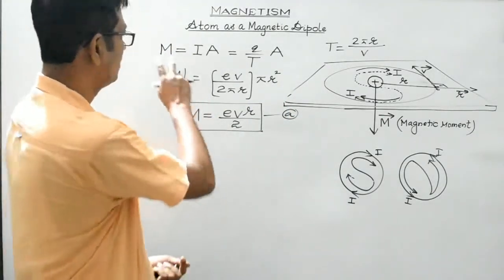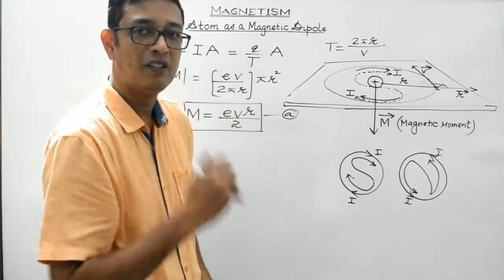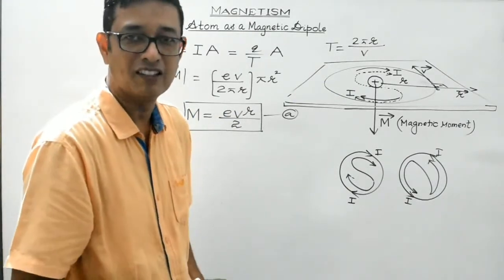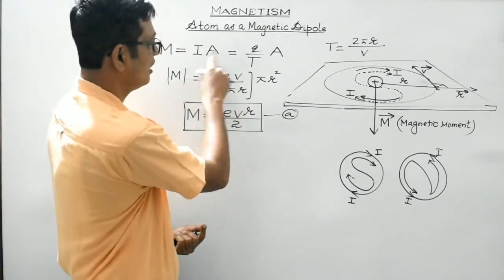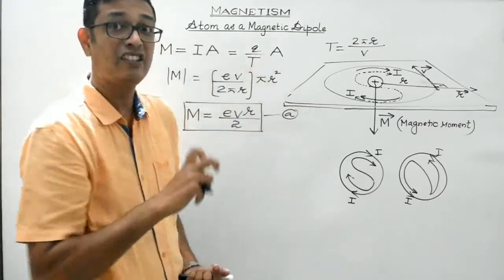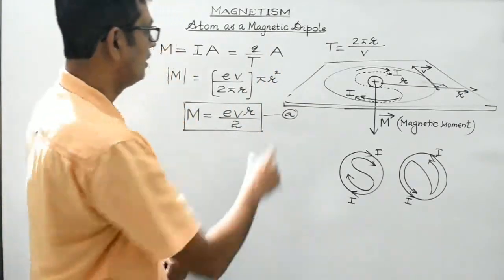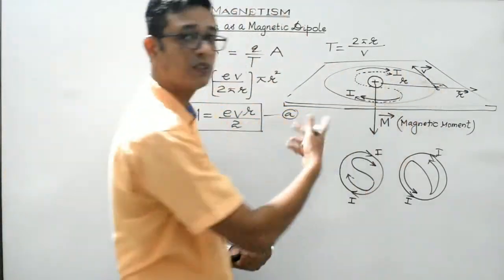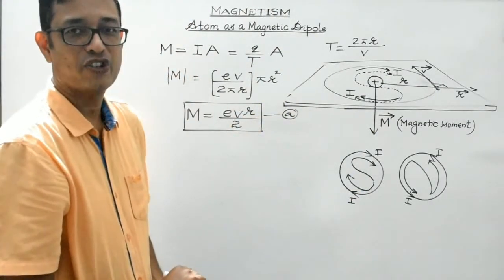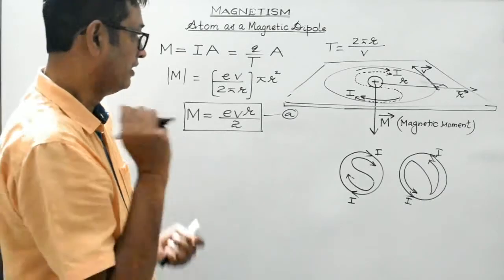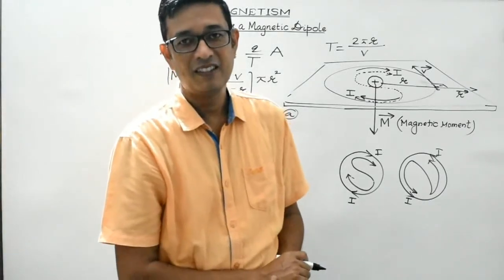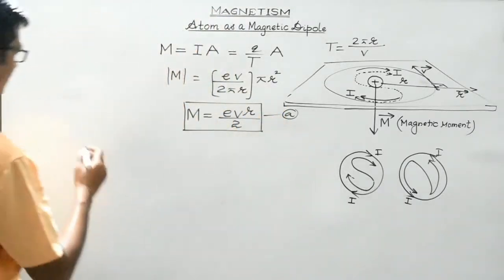Again I repeat, magnetic moment of a current carrying loop is given by the product of ampere turns and the area of the loop under consideration. So that is what I have written. Current is rate of flow of charge. So during one complete revolution, it is Q by T. T is the time period, which is 2 pi r by v. A is the area of this particular loop, which is pi r square. Substitute all these values and we'll get this relationship. Clear? Now, very, very important aspect is we need to consider Bohr's quantization condition, right?